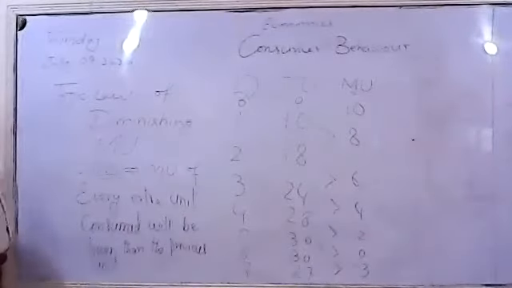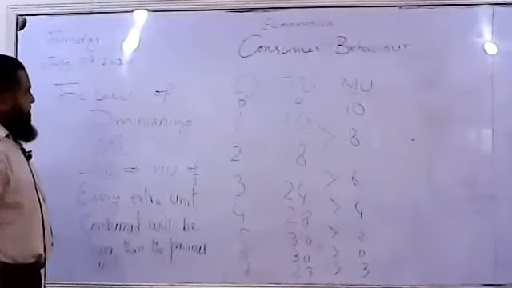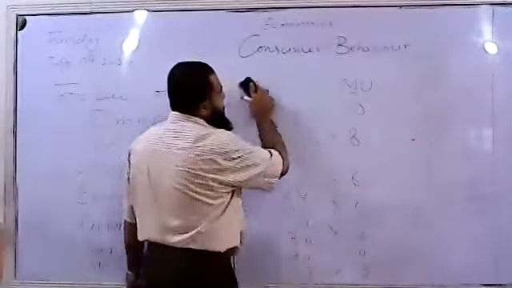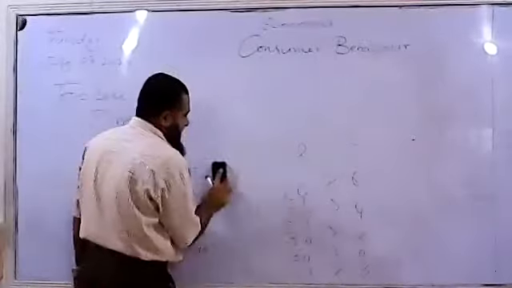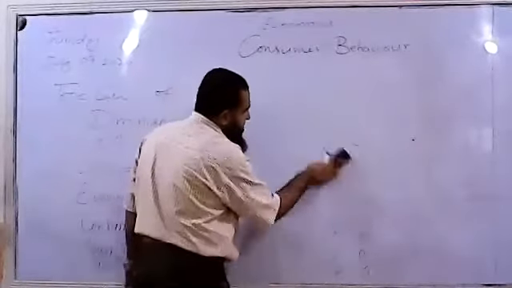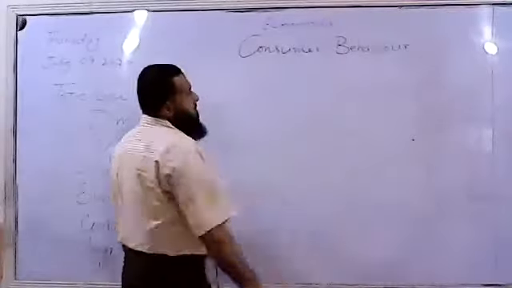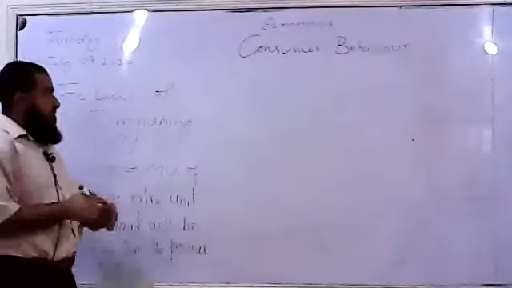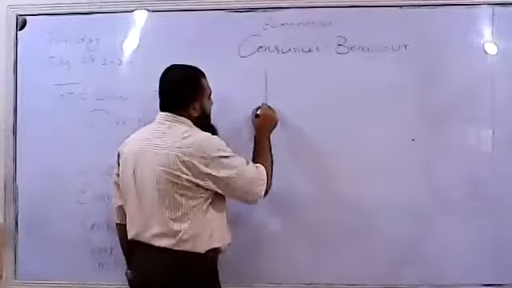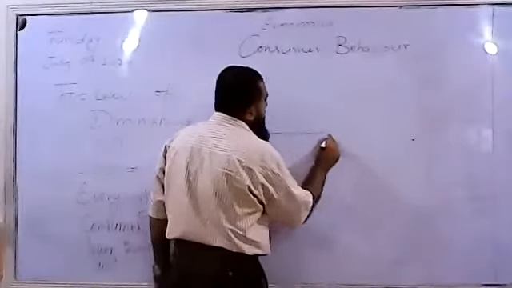So I am going to draw the diagrams of this law, the law of diminishing marginal utility. What will be the shape of the total utility curve?